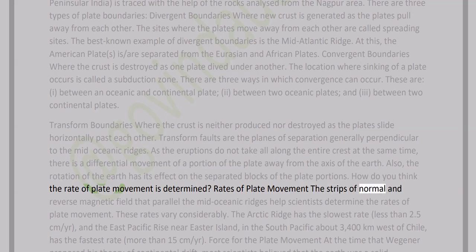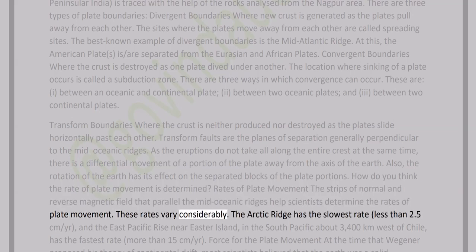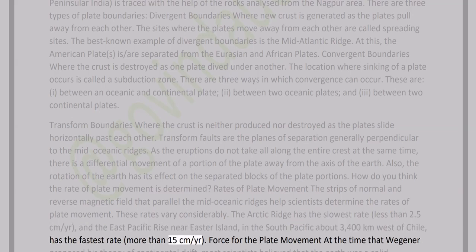Rates of plate movement: the strips of normal and reverse magnetic field that parallel the mid-oceanic ridges help scientists determine the rates of plate movement. These rates vary considerably. The Arctic ridge has the slowest rate, less than 2.5 cm per year, and the East Pacific Rise near Easter Island, in the South Pacific about 3,400 kilometers west of Chile, has the fastest rate, more than 15 centimeters per year.